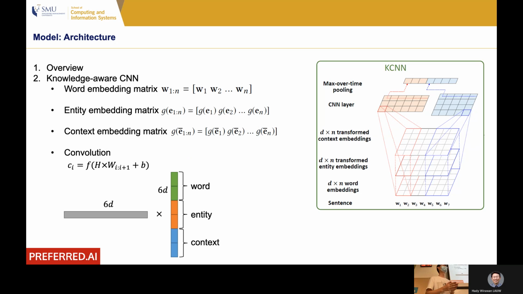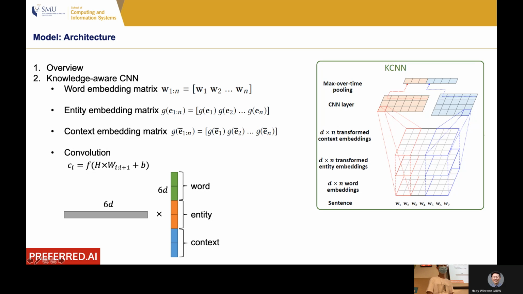The first step is convolution. Now suppose we have a window size of 2. Suppose red is the filter, and the window size of this red filter is 2. So we can see for title embedding or word embedding, we have 2 words. Similarly, for entity embedding, we also have 2 entities. For context, we also have 2 context embeddings. So in total, we have 6 embeddings. So we concatenate these 6 embeddings into a single vector.